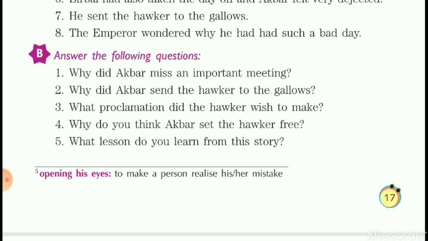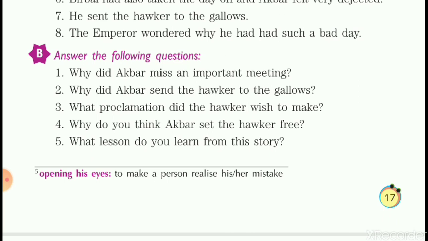Akbar thought that the hawker's face was unlucky, but then the hawker also thought that he had seen Akbar's face in the morning. So that is the reason, without having done anything wrong, he was being punished and sent to the gallows. His life was coming to an end. So it was both sides. Akbar considered the hawker's face unlucky. In the same way, the hawker also considered Akbar's face unlucky, inauspicious.